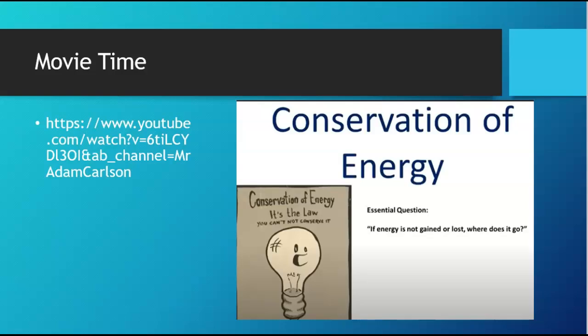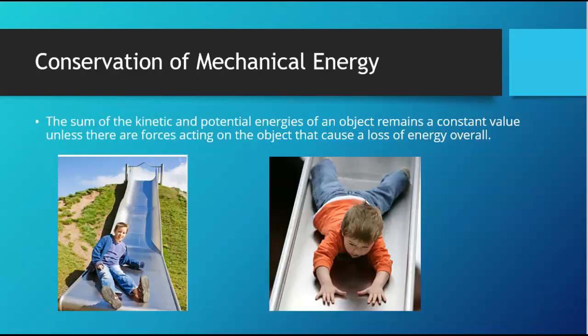Okay, so that video showed a really good example of how the energy is transferred from one source to another. And the whole idea of the conservation of mechanical energy is that energy is not gained or lost, it is only transferred. So one of the things that they talked about in the video was that the sum of the kinetic and potential energies of an object remained constant. Depending on where you are in your movement, depends on how much potential energy and kinetic energy there is.